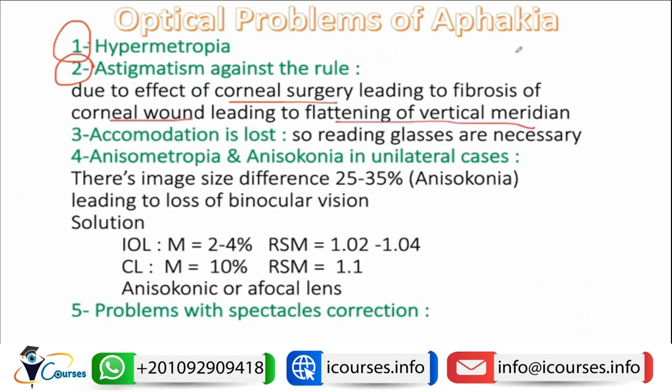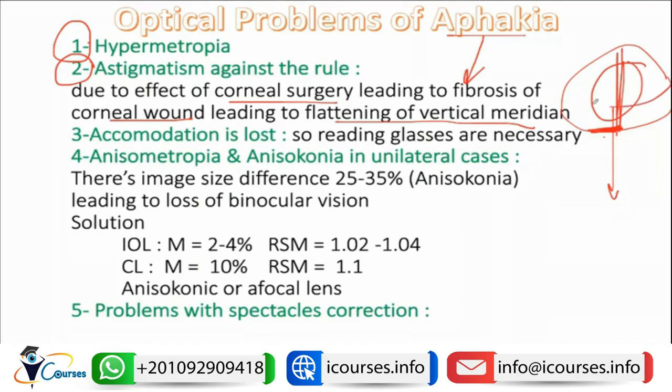This is assuming that the aphakia is surgical, caused by cataract extraction. So, for example, if we have here a lens and we remove this lens from a vertical incision, fibrosis of this incision will cause flattening of the vertical meridian, leading to the horizontal meridian being more curved, leading to against the rule astigmatism.